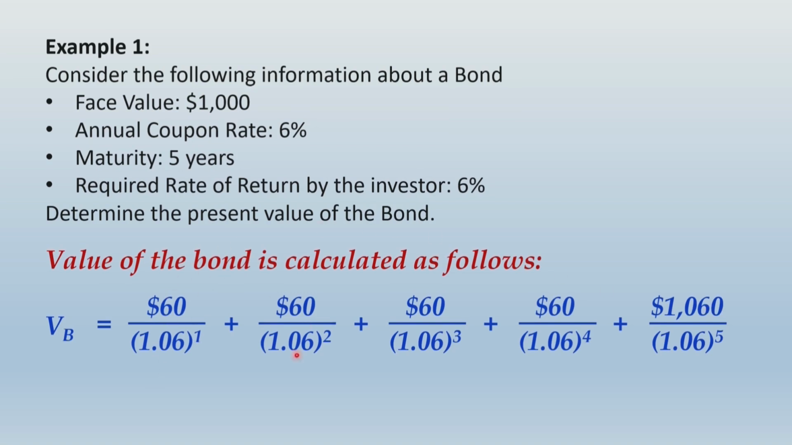All these cash flows receivable after 1 year, after 2 years, after 3 years, after 4 years, and after 5 years are discounted using a uniform discounting rate, that is 6%, which represents the required rate of return by the investor. Now, when you make this computation, the value of the bond would come to exactly $1,000.